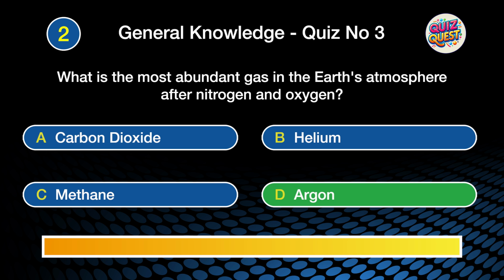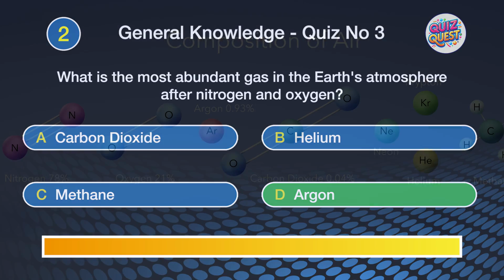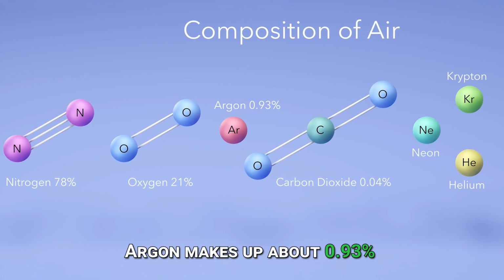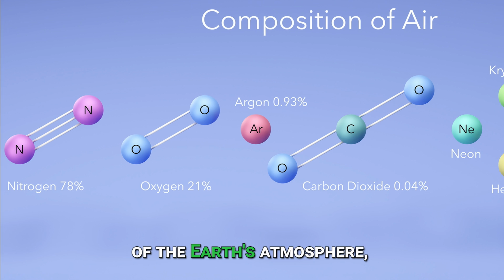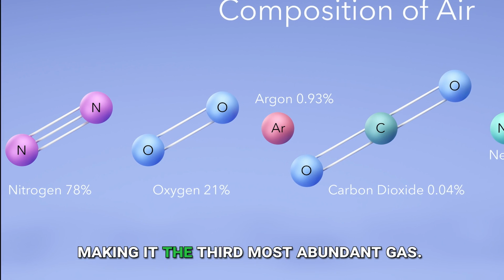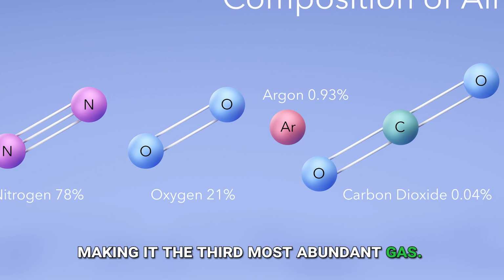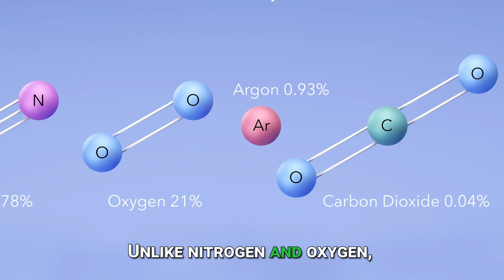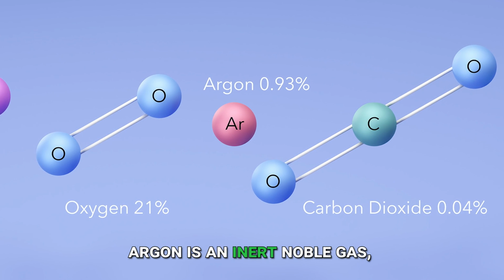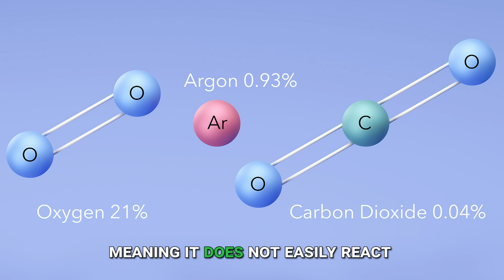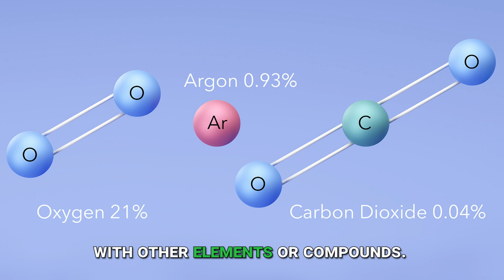The correct answer is D. Argon. Argon makes up about 0.93% of the Earth's atmosphere, making it the 3rd most abundant gas. Unlike nitrogen and oxygen, argon is an inert noble gas, meaning it does not easily react with other elements or compounds.